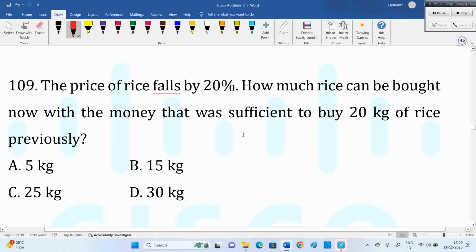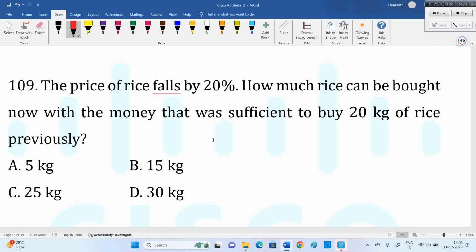Now this is also an excellent question. The price of rice falls by 20%. So how much rice can be bought now with the money that was sufficient to buy 20 kgs of rice previously? Previously you are getting 20 kgs. Now price decrease means consumption will increase. Let's say 100 rupees you took for the previous month. You got 20 kgs. Now the same 100 rupees you want to purchase with. How many kgs you are getting is the question.